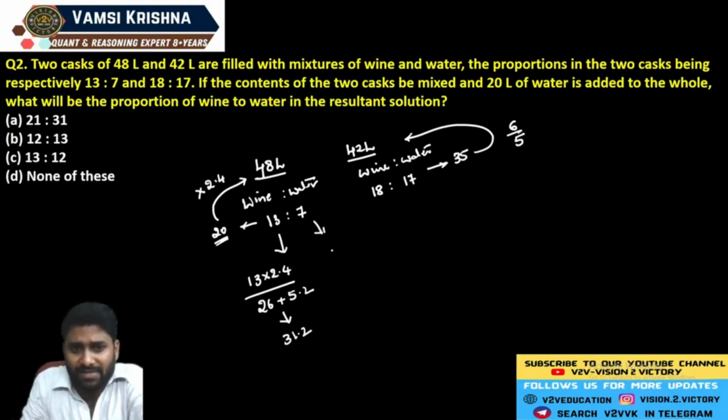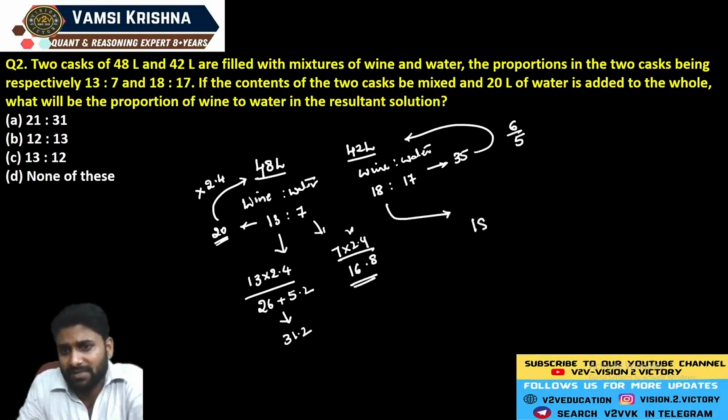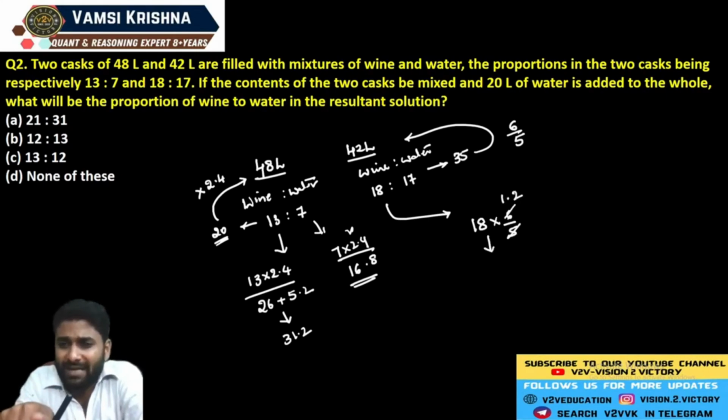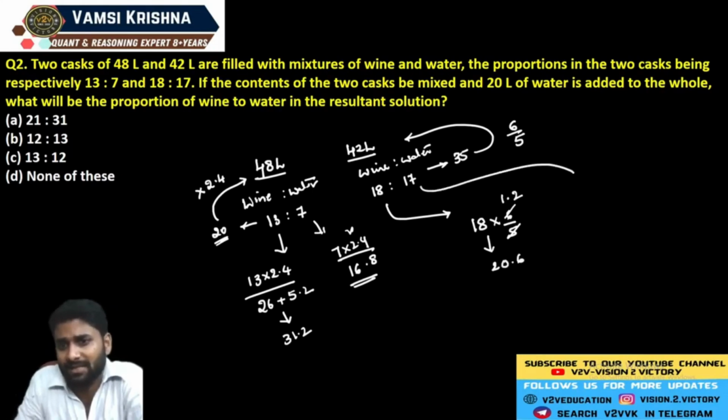In the same way, 7 multiplied by 2.4: 7 fours are 28, 7 twos are 14, and the value is 16.8. Now the wine in the second case: 18 multiplied by 6/5, where each unit is exactly 1.2. So 18 is multiplied by 12: 18 tens are 180, 18 twos are 36, total 216, divided by 10 gives 21.6. The same way, 17 is multiplied by 6/5. You can consider it in this way.